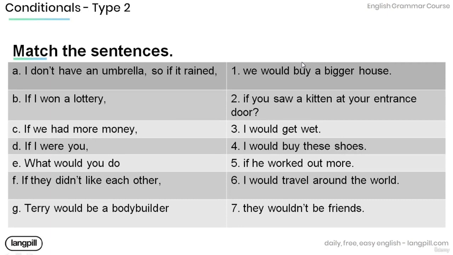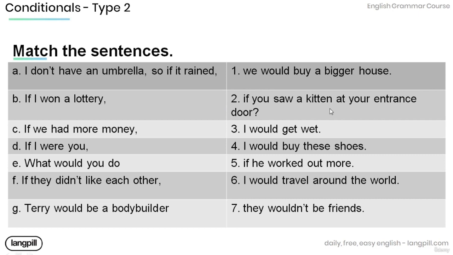And now, time for you to practice on your own. Match the following sentences. A. I don't have an umbrella, so if it rained. B. If I won lottery. C. If we had more money. D. If I were you. E. What would you do? F. If they didn't like each other. G. Terry would be a bodybuilder. 1. We would buy a bigger house.